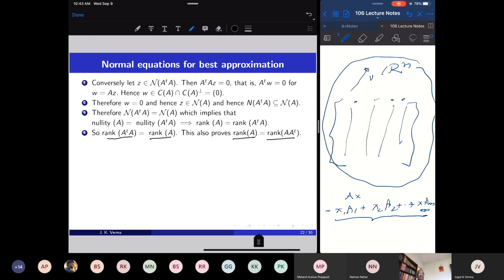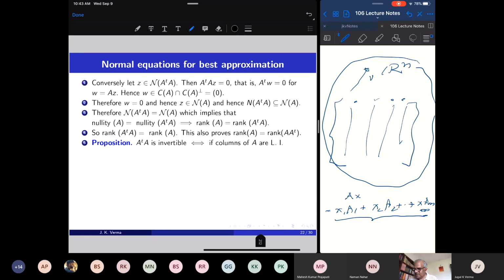A transpose A is a nice matrix. It is a symmetric matrix. So starting with a very random matrix, we have produced another matrix which is symmetric, and its rank is the same as the rank of A. This we will see later. This idea is very useful.